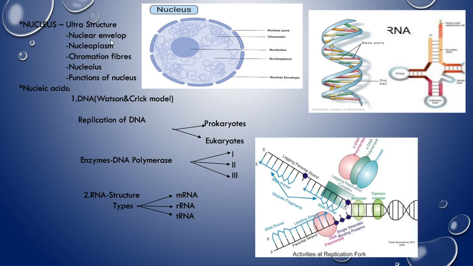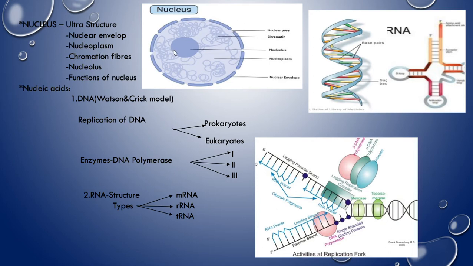So what is the nuclear envelope? See this diagram. It is an envelope-like structure that covers the inside parts and protects the nucleoplasm and everything. The nuclear membrane is a double membrane, with an outer membrane and an inner membrane, and the interrupted areas you are seeing are called nuclear pores.